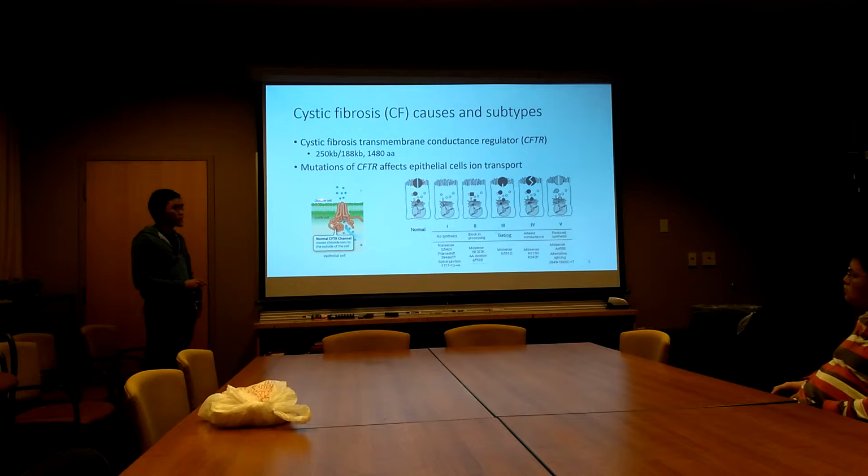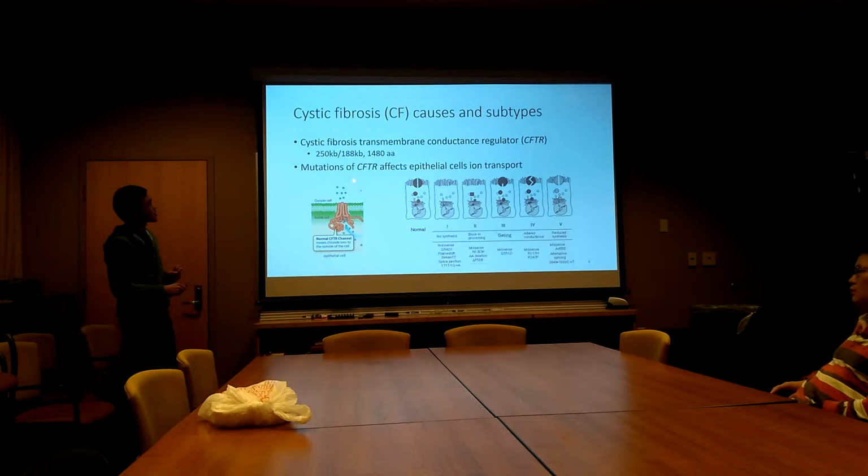There will be dehydration of the mucus outside the membrane of the epithelial cells, which can lead to potential bacterial infections, and in intestinal cells, obstruction of the intestinal duct due to the thickening of the mucus.